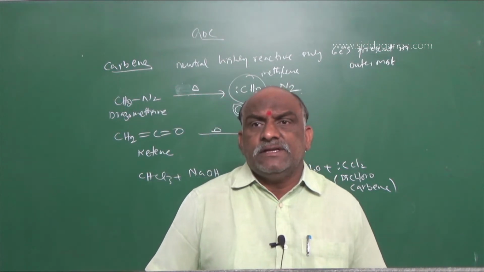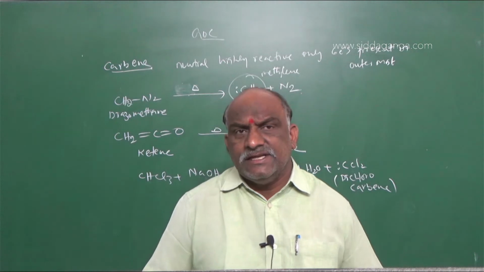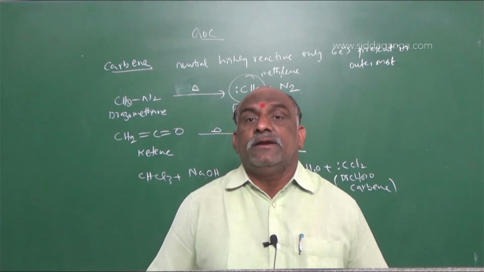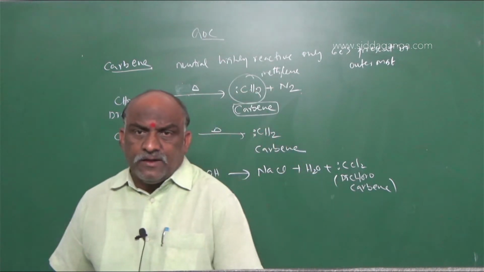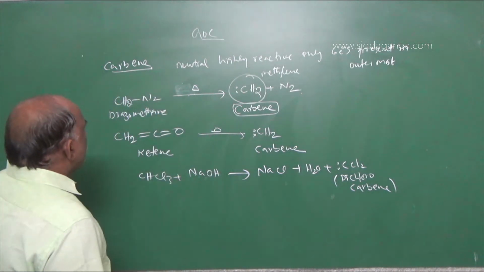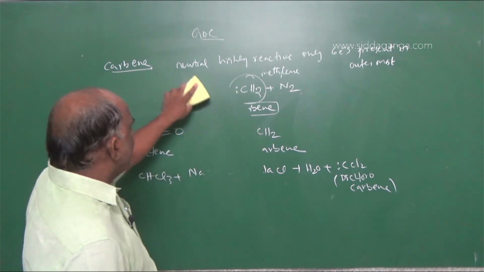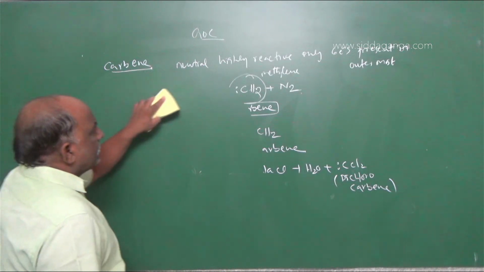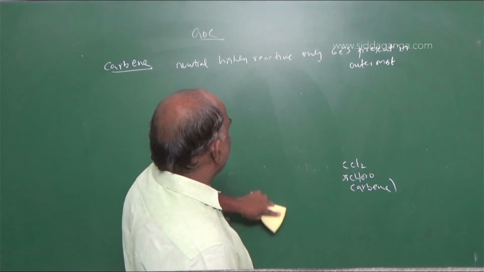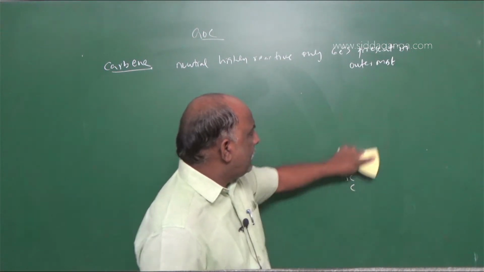Further, these carbenes are classified into 2 categories: singlet carbene and triplet carbene. So what are the differences between singlet carbene and triplet carbene? After that, we should go with electrophiles, nucleophiles, and free radicals.